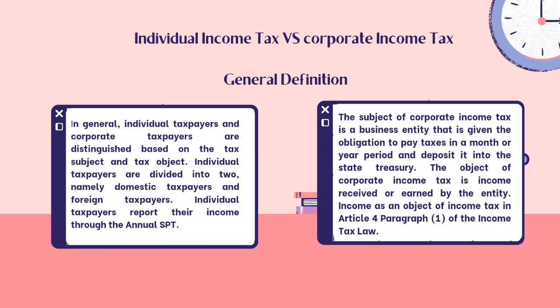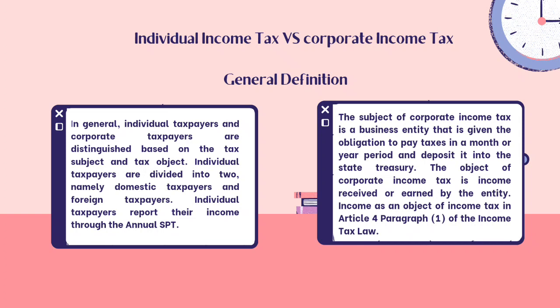The first one, the general definition. In general, individual taxpayers and corporate taxpayers are distinguished based on the tax subject and tax object. Individual taxpayers are divided into two, namely domestic taxpayers and foreign taxpayers. Individual taxpayers report their income through the annual SPT.